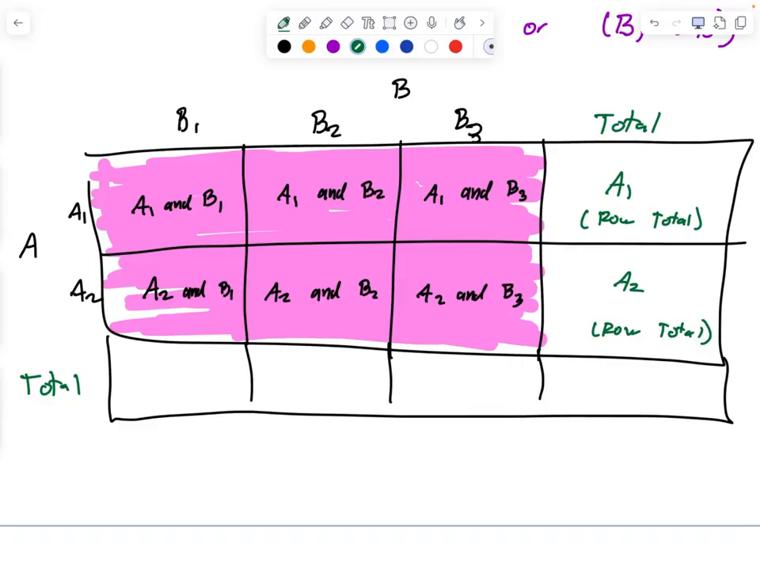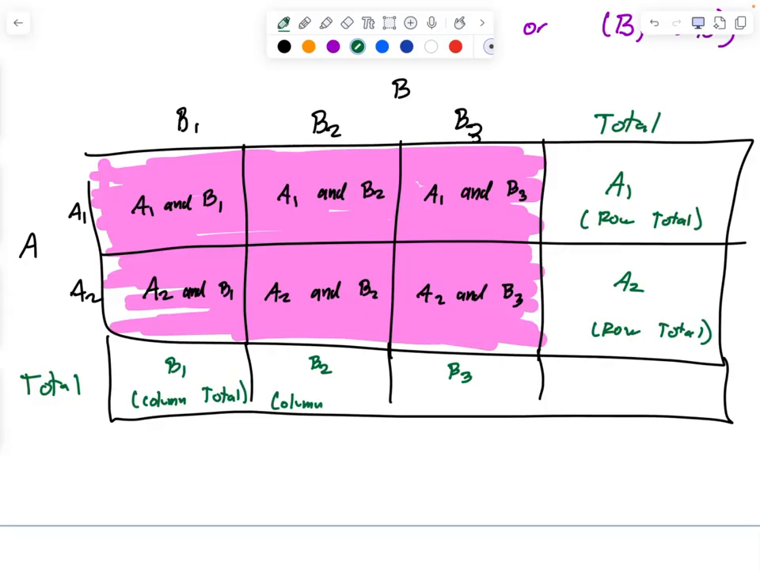What about down here on the bottom left? What number is going to go there? What does that represent? B1. That just represents B1, and we call this a column total. This would just be B2. This would be B3. Column total. I'm just writing the word over.